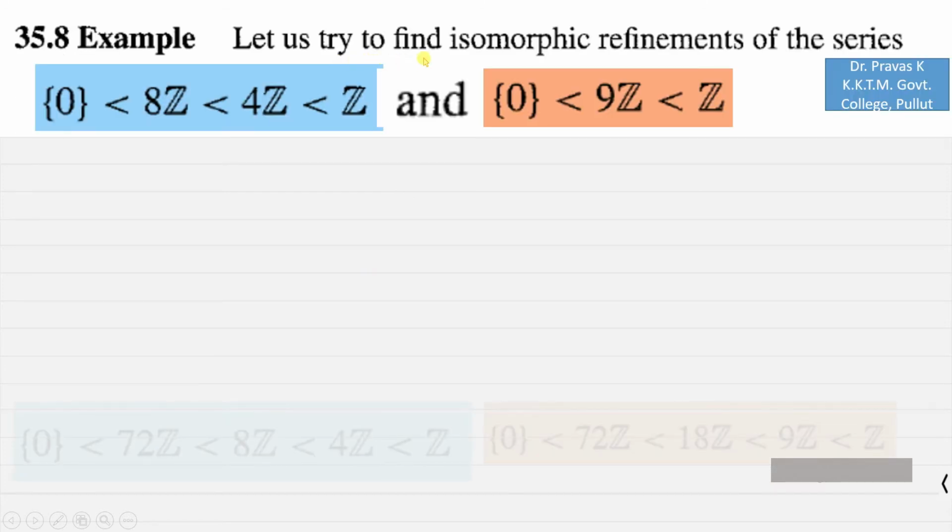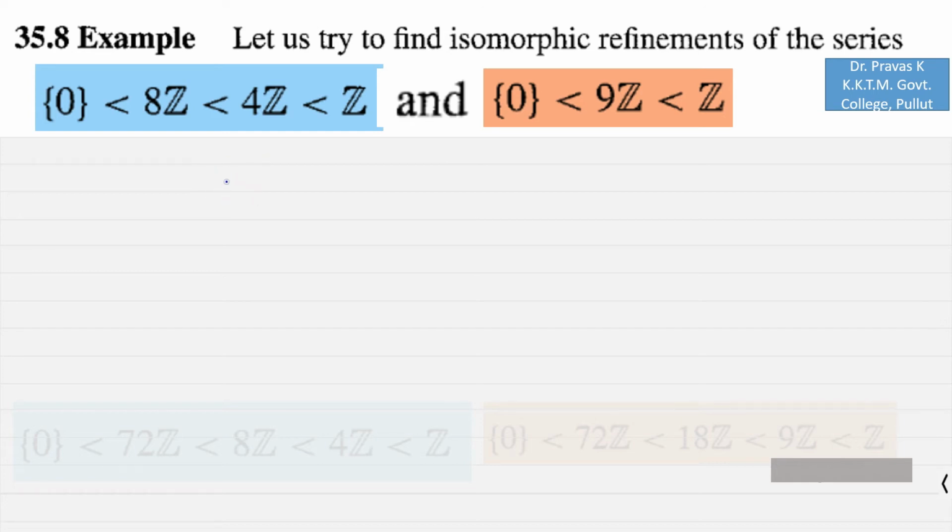Here we try to find isomorphic refinements of the series set 0 less than 8z less than 4z less than z, and set 0 less than 9z less than z. Here you can see that these two are not isomorphic. Why?